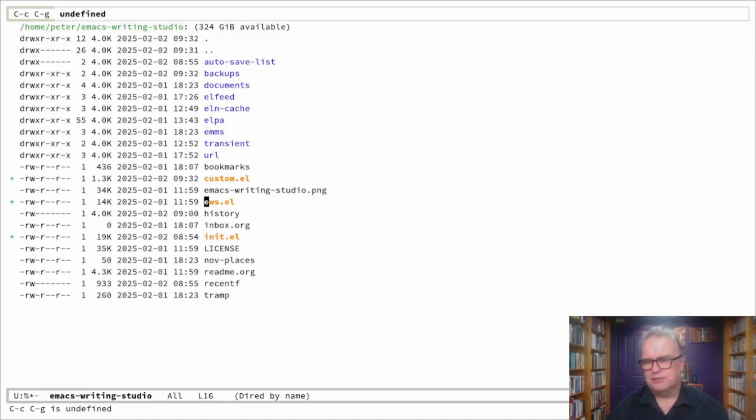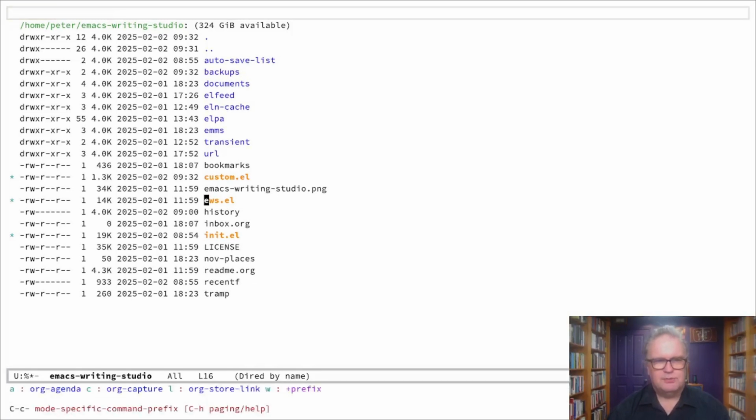How do keyboard shortcuts work? There's a lot of use of modifier keys: the Control key, the Alt key, and the Shift key. So if I start typing Control C, now Emacs will look at the context in which I'm in. Now I'm in the directory editor.